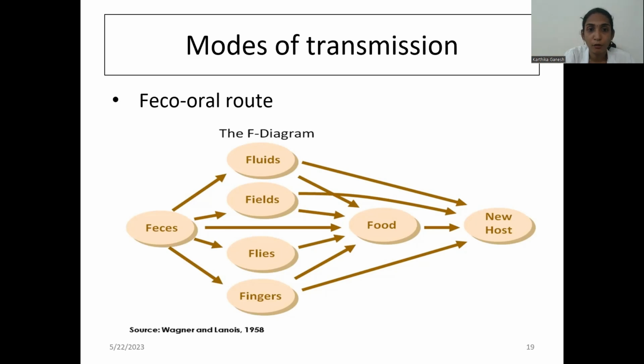All these 4Fs become contaminated with the feces, and when they come in contact with the food, they cause the infection. This is how the infection spreads from one individual to another. The sanitation barrier means that if we have proper sanitation practices at this level, we can prevent further infection. That is why, if we draw a line here, it comes under the sanitation barrier.